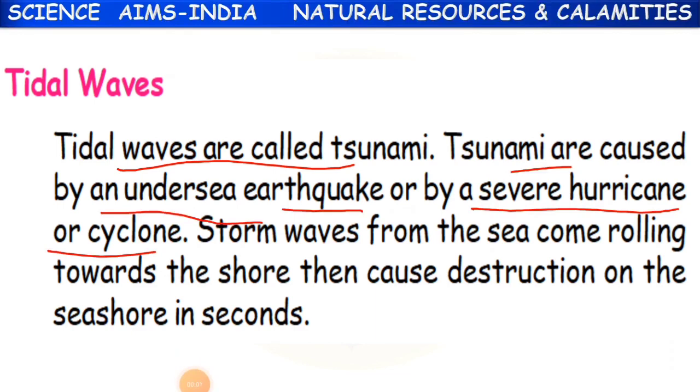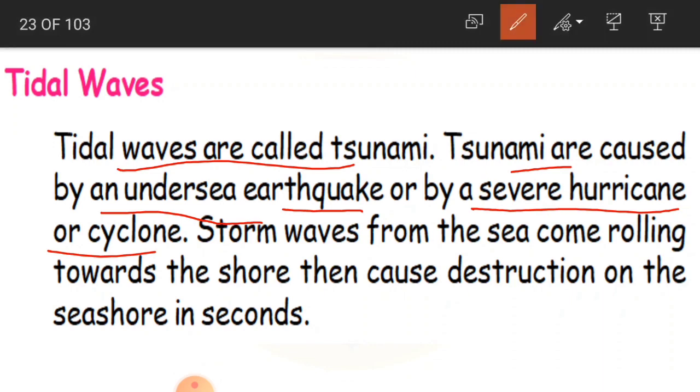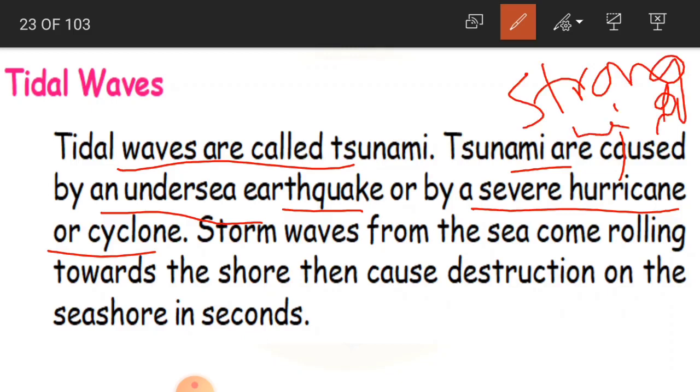Tsunamis are also caused by a severe hurricane or cyclone. Like, what is a hurricane? Hurricane is nothing but a very violent wind, extremely violent wind. Wind is what, children? It's moving air. So a hurricane is nothing but a strong wind. Okay, and what is a cyclone? Cyclone is again like winds which are rotating inwards in an area.